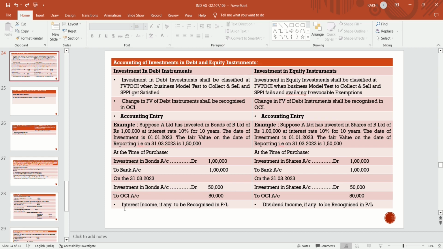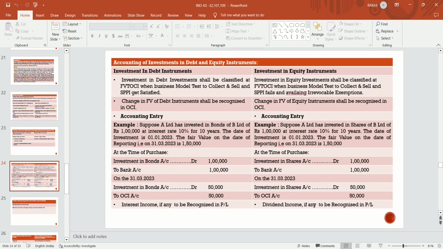And another one is it's a notional gain and loss, so it will be routed through OCI. If any interest income is there, it's an actual income, it should be recognized.